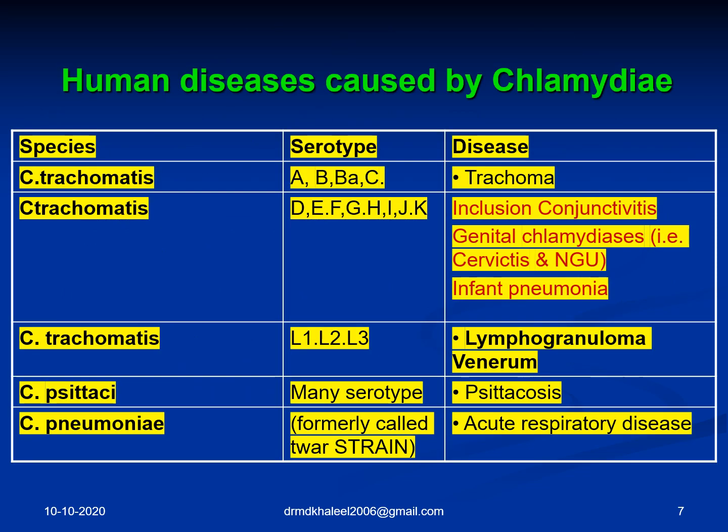Talking about human diseases caused by Chlamydia, you have Chlamydia trachomatis, especially serotypes A, B, Ba, and C, which cause trachoma, typically producing the follicles on the upper eyelid, described more in ophthalmology. And Chlamydia trachomatis serotypes D to K cause inclusion conjunctivitis, infantile pneumonia, and genital chlamydiasis, that is cervicitis and non-gonococcal urethritis.